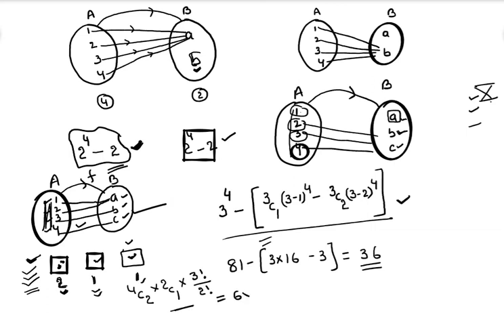4C2 value is equal to 6, right? From 2 elements I selected this one, 6 times 2 is 12, into 3, so we are getting here also 36 possibilities only. That is the way of finding the number of onto functions in another way.